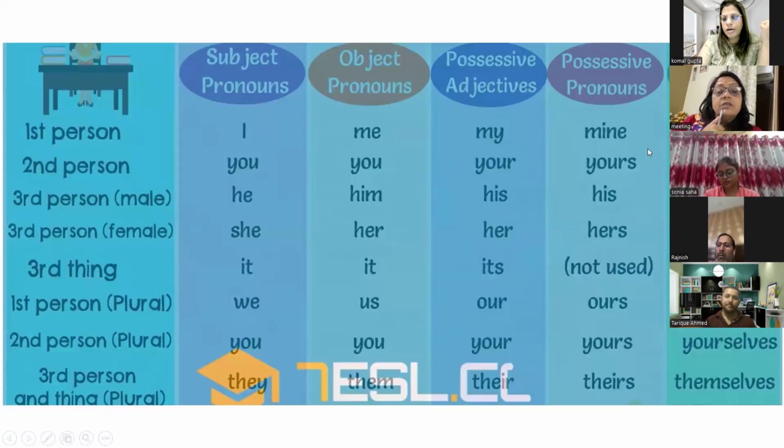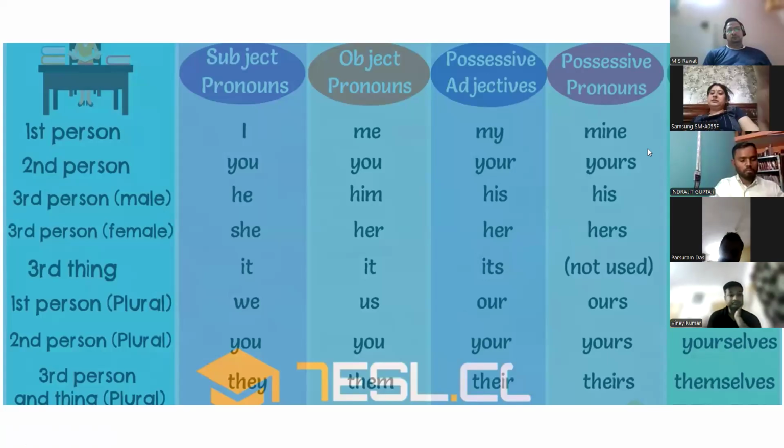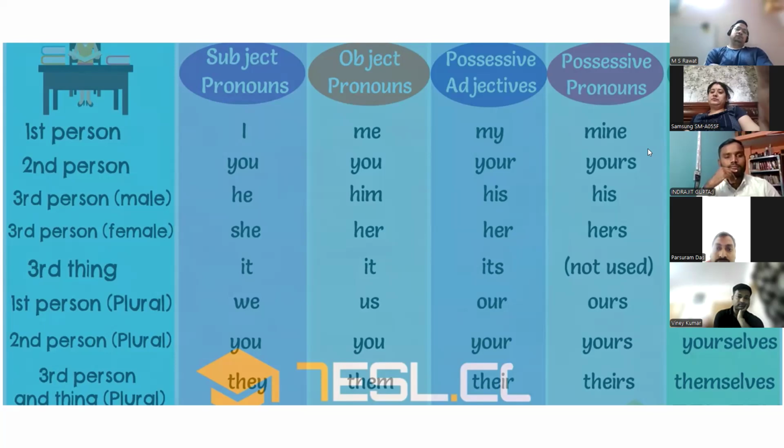Pronoun, you all already know what is pronoun. Pronouns are the words which you can use in the place of a noun. Always we are using Ram, so it becomes very monotonous. So then what we can do, we just replace Ram with a pronoun. As you all know, these are the different types of pronouns: subject pronoun, object pronoun, possessive adjectives, possessive pronouns.